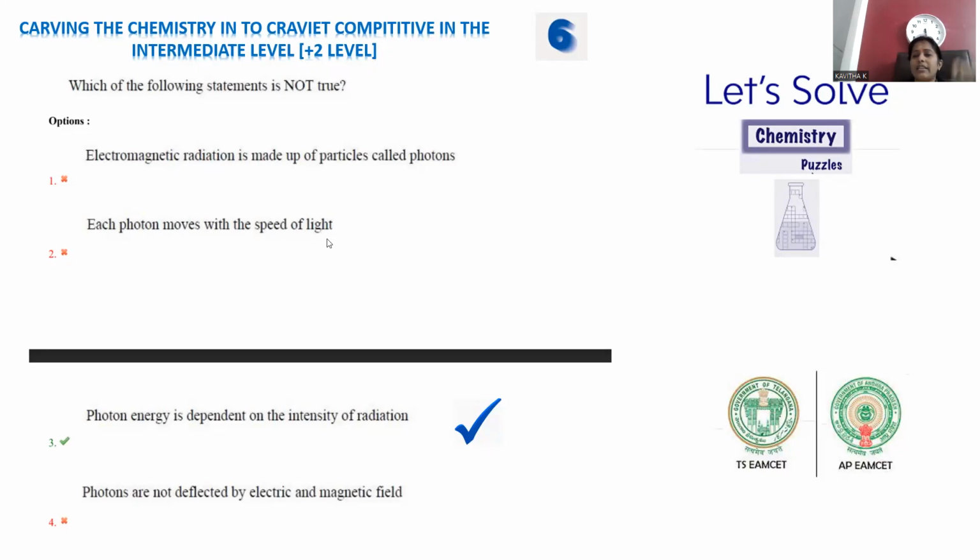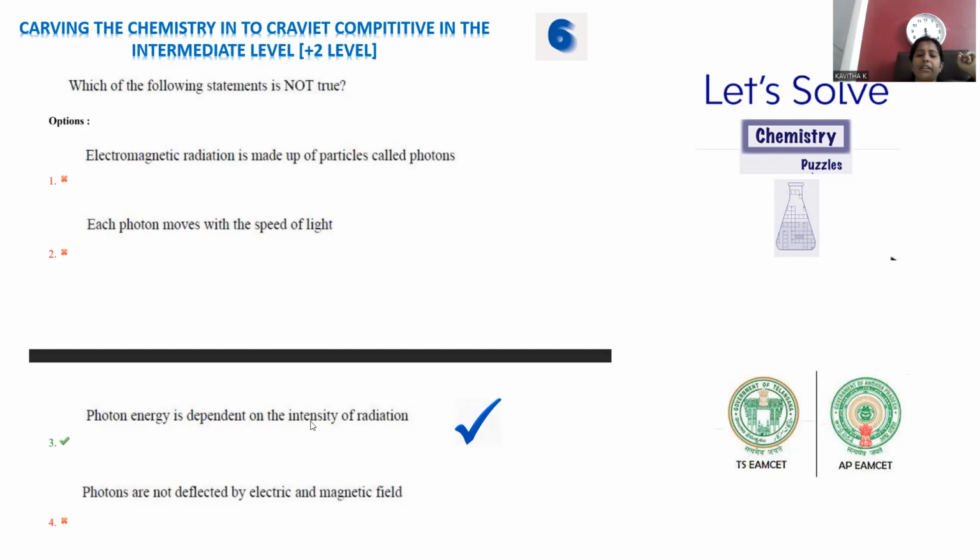Always, photons are tiny particles, and if they are traveling in a vacuum, they have exactly the same speed as light. Because photons are neutral in nature, even if they come in contact with other particles, that will not impact them. Rather, they will move with the speed of light. Being tiny particles, whatever speed of light we have, 3 into 10 to the power 8, the same will be applicable to photons as well.